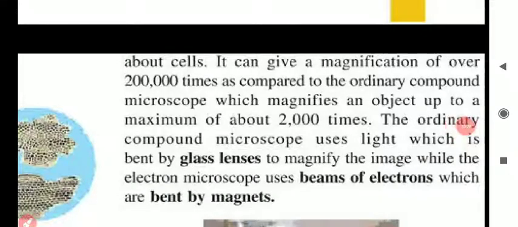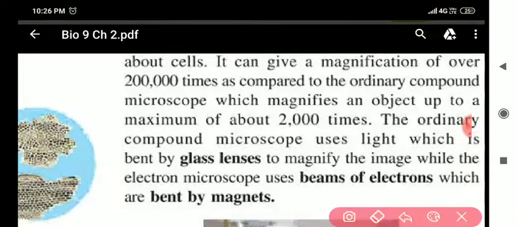Next, my dear students, just see to it. The magnifying power of the electron microscope is 2 lakh times as compared to the ordinary compound microscope. The ordinary compound microscope magnification is 2000 times. Clear? So the electron microscope has a magnification of 2 lakh times, and the compound microscope has a magnification of 2000 times.